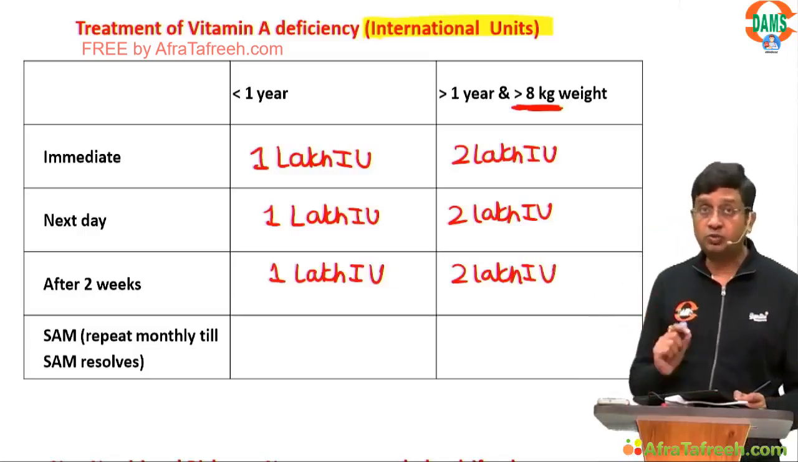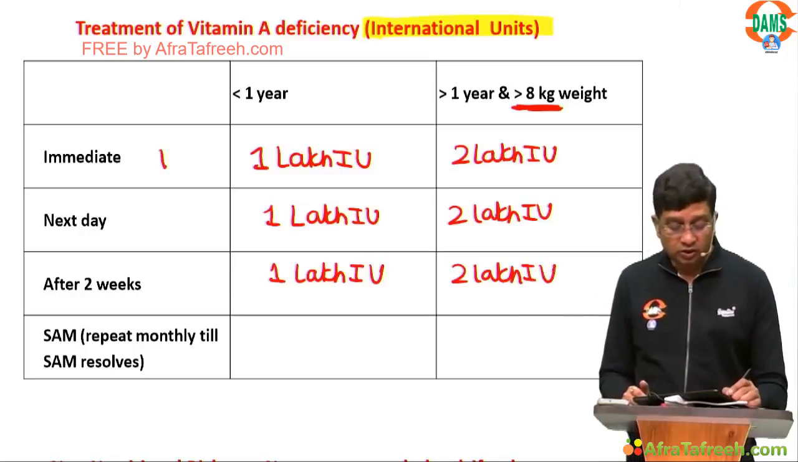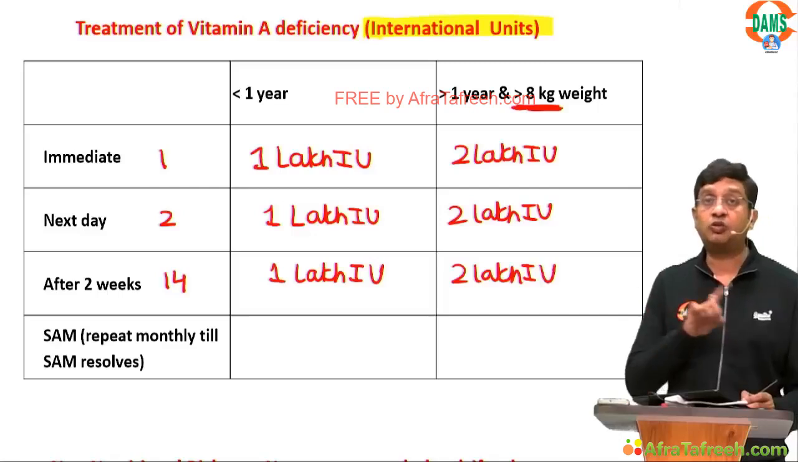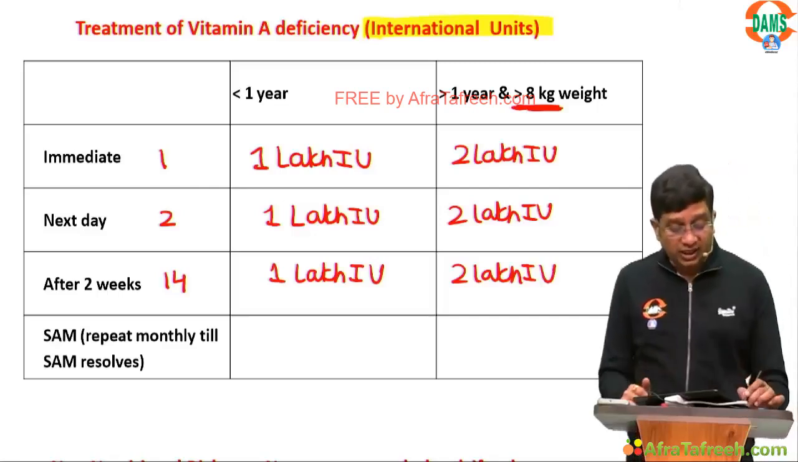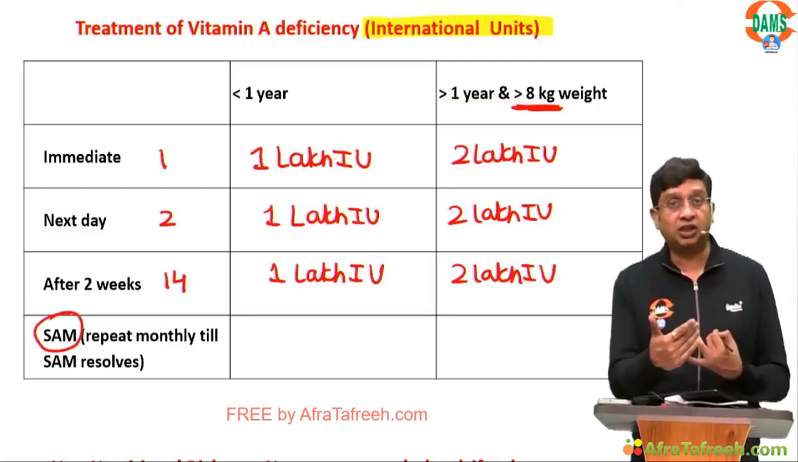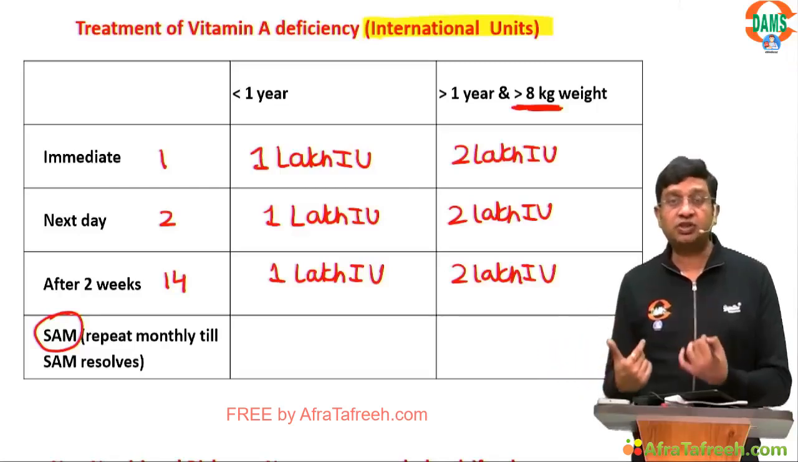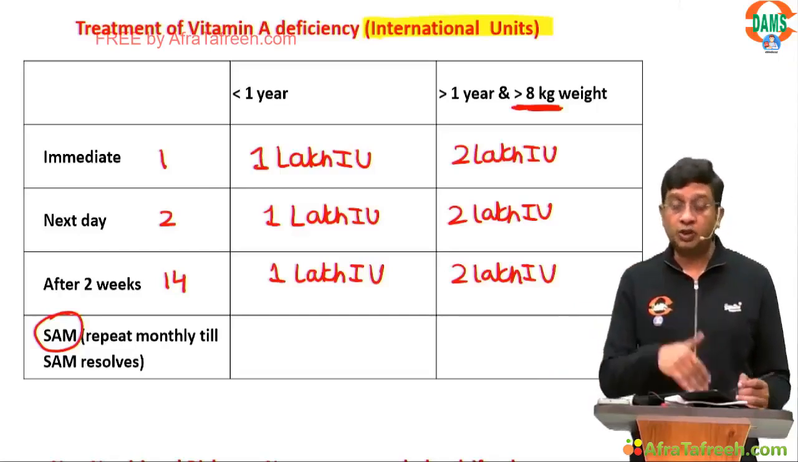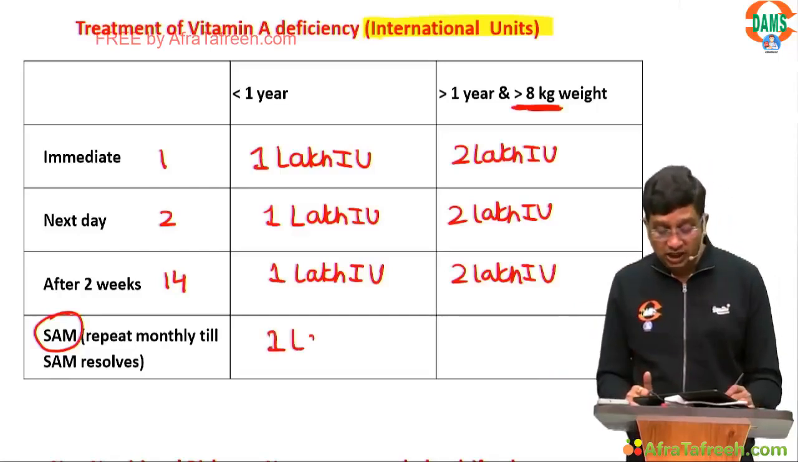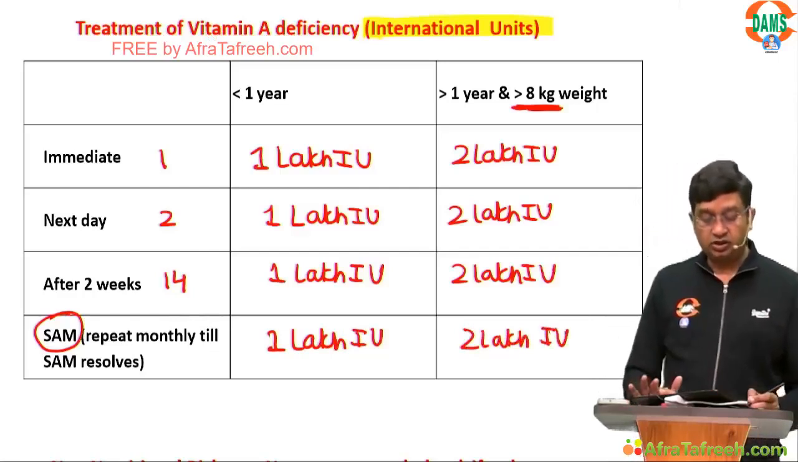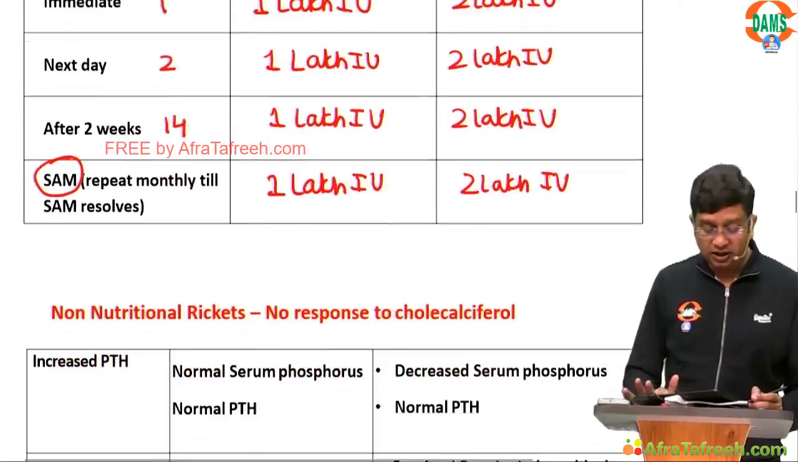And what is to be remembered now? This is day 1, 2 and 14, not 0, 1, 14. And if the child is SAM, you need to give these doses again every month till the SAM resolves. This is something which has come new. In a SAM child, you will be giving these 3 doses, but you will also give the same doses every month till it resolves. So this is the treatment of vitamin A deficiency.